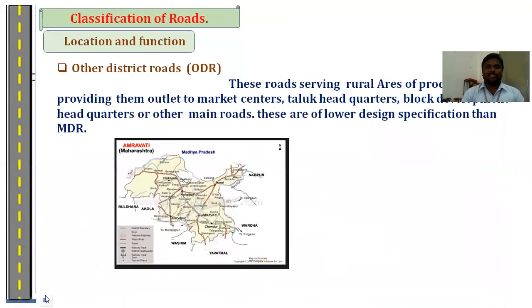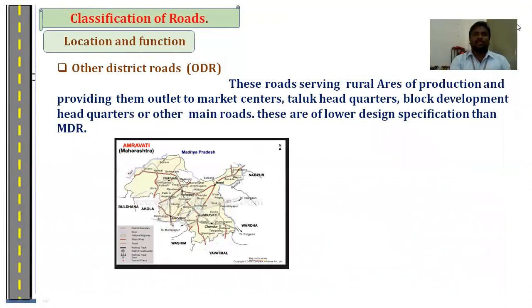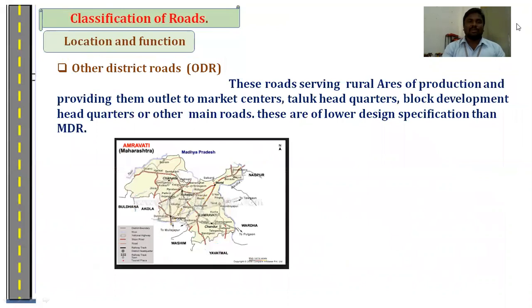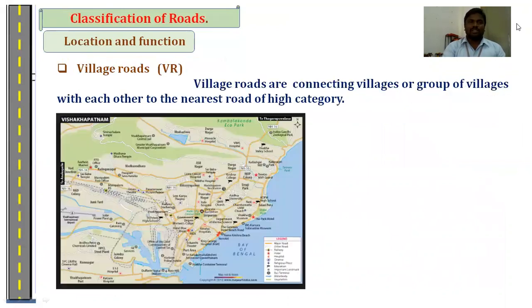Next one is the other district roads. These roads serve rural areas, providing them an outlet to the markets. Taluka headquarters and block development headquarters are connected by these roads. These have lower design specifications compared to the other roads. This shows the Madhya Pradesh other district road images. Next one is the village roads. These are roads connecting villages to their nearest category of highway. This image shows the Visakhapatnam villages connecting road network pattern.